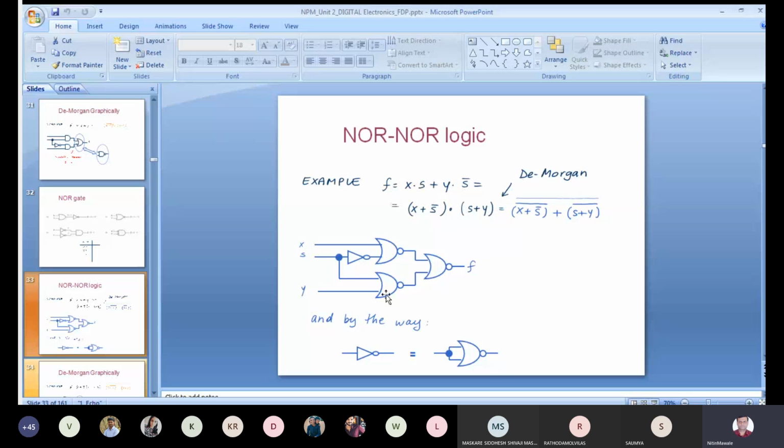Okay, then another term is what? S and Y, S plus Y, and for NOR there will be a bar. So that bars are not shown here. So I can again write like this: X plus S whole bar plus. Okay, here that equation is taken for this and this.